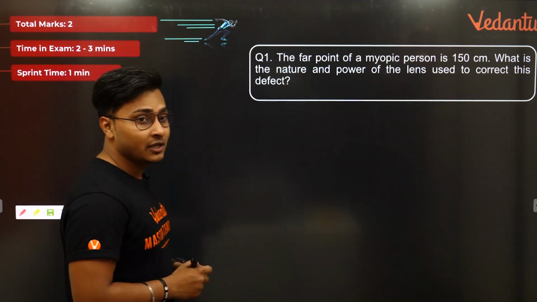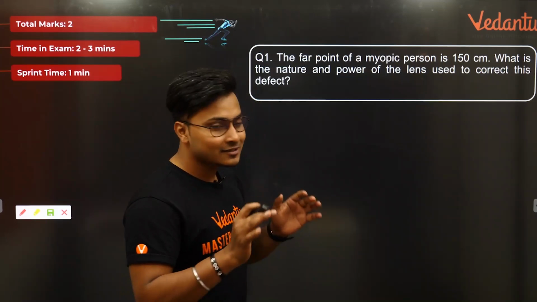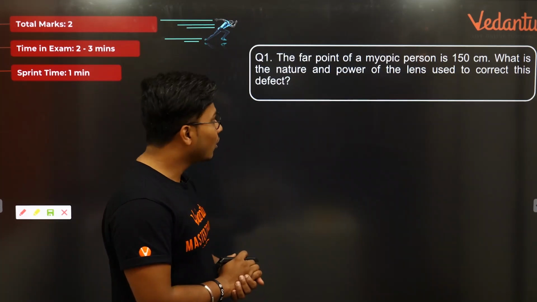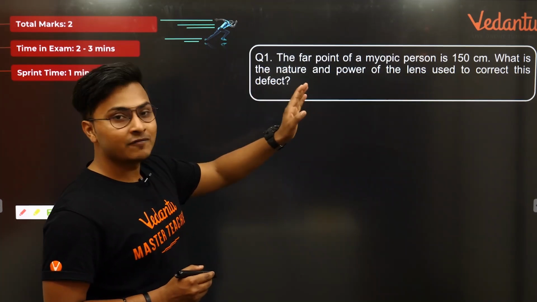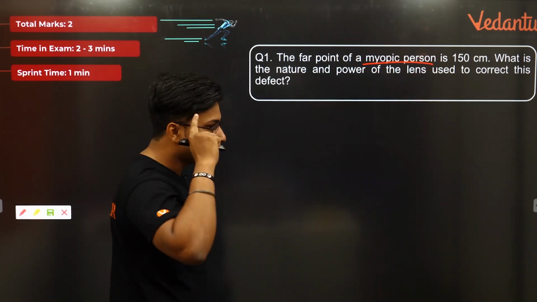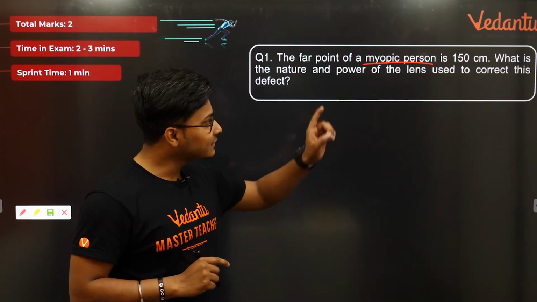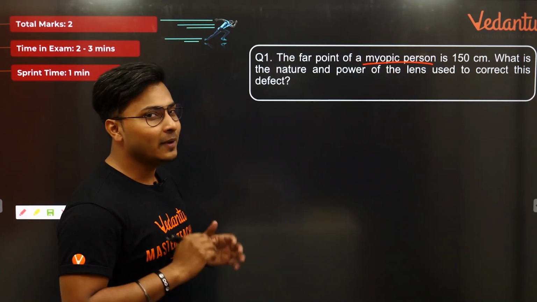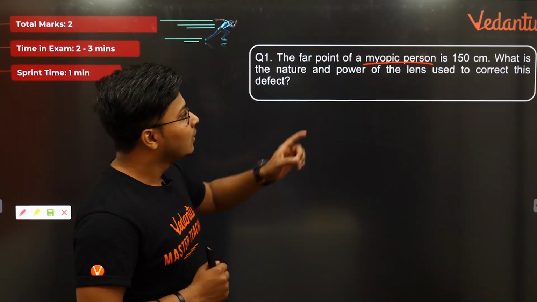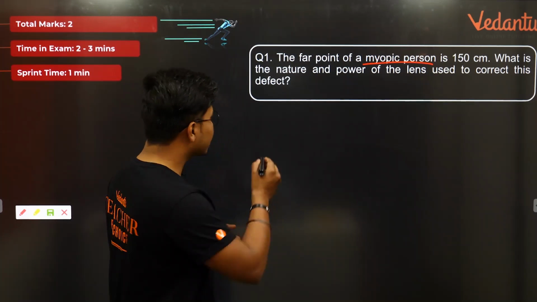It's a 2 mark problem. You can invest 2 to 3 minutes in examination, but यहाँ पे we'll be investing only 1 minute. So let us try to focus on the key points here. Okay. The far point of a myopic person. First of all, the moment they say myopic person, what should come into your mind? You should get in your mind कि कौन से type का lens होगा. Since it's myopia, it's obviously going to be concave lens, straightforward. The far point is 150 centimeter.